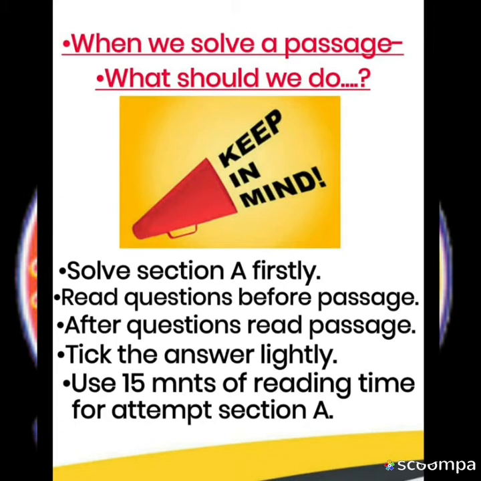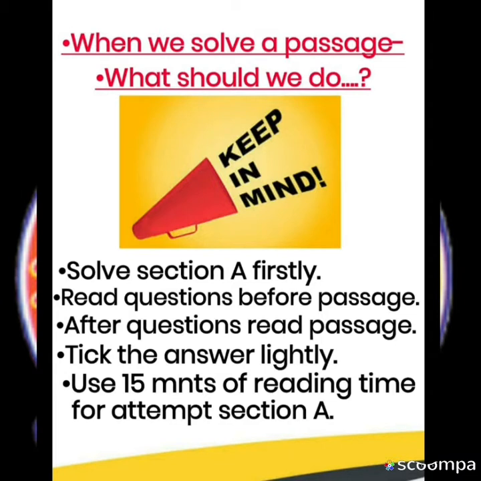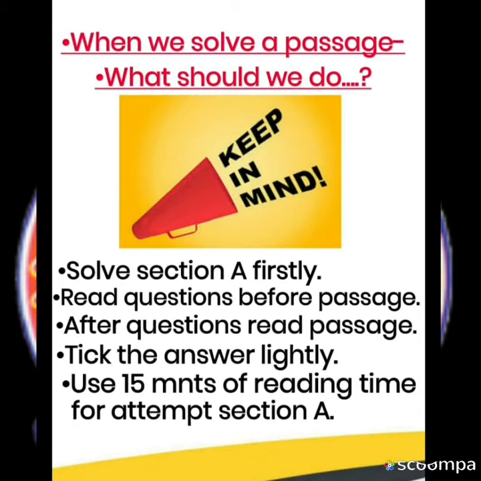In your exam, when you see a passage in your first portion, that means Section A, what should we keep in mind while we start to solve a passage? So there are some tips here.